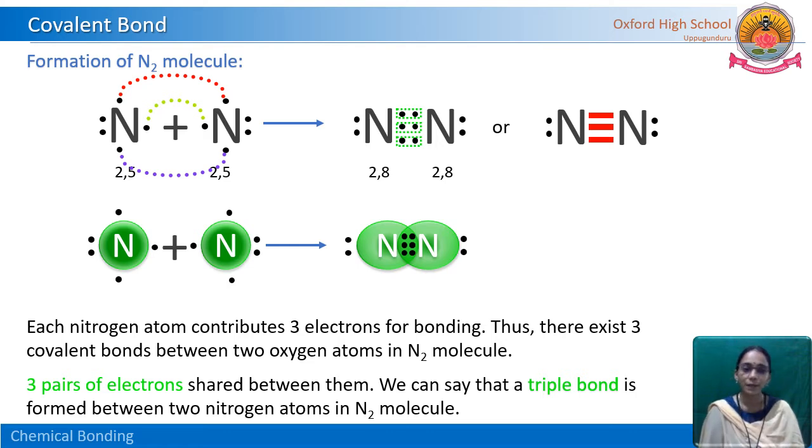But here in the nitrogen molecule, how many pairs are participating totally? 3 pairs of electrons participate and are shared between these 2 nitrogen atoms. So in the nitrogen molecule, we can say that 3 covalent bonds, which we call a triple bond, are formed. Now you can observe how these bonds are formed and what type of bond it is.